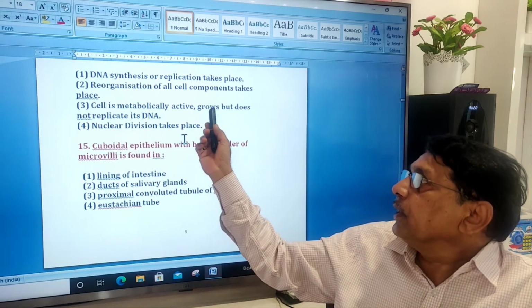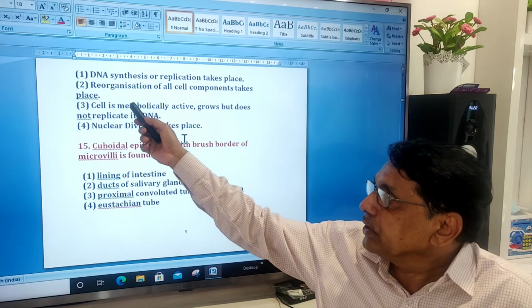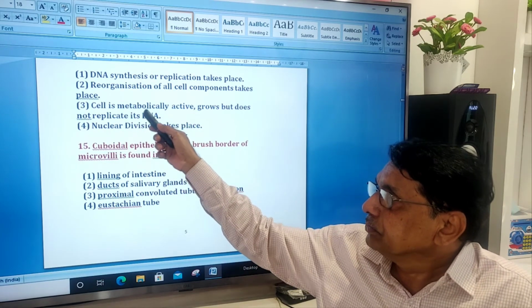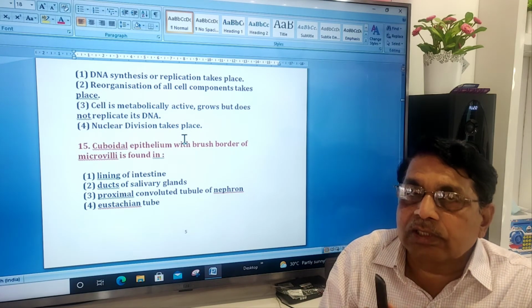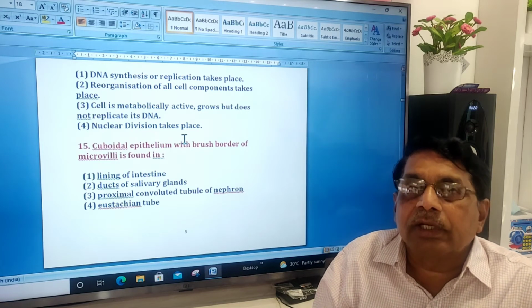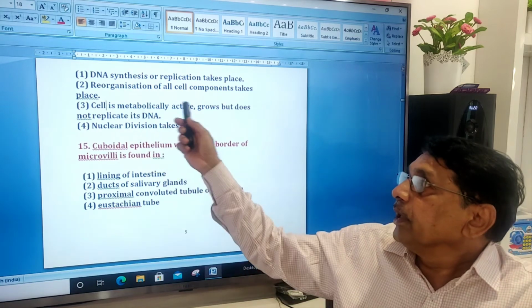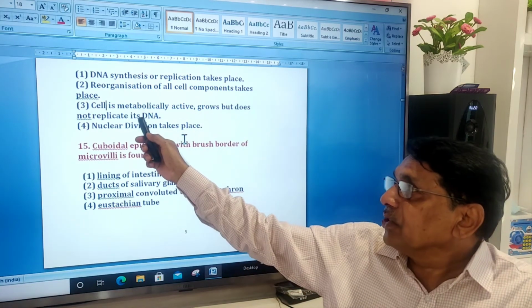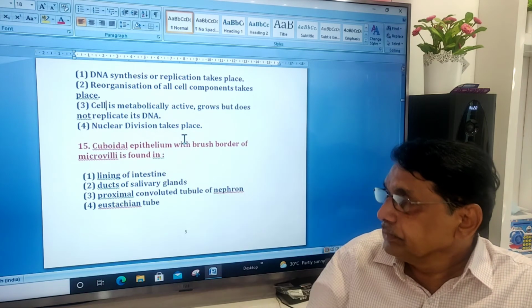Cell is metabolically active, grows, but it does not replicate its DNA. So therefore, immediately after the mitotic phase, the cells will be very small, and so they should prepare for the next division. Therefore, the cell grows. It will be active, grows, but does not replicate its DNA. Therefore, the correct answer is 3.